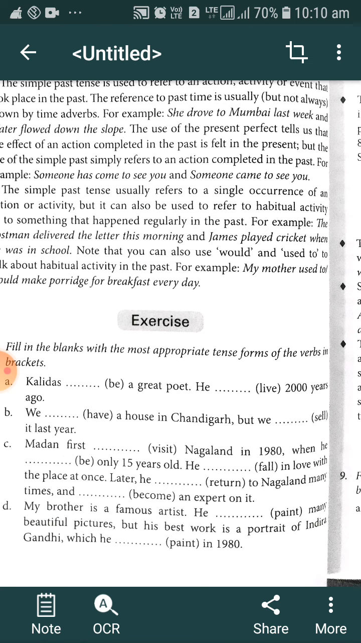The second thing you must keep in mind is that when we are interested in that particular action that happened in the past, and we are not interested in the effect of that action at the present moment, in such cases we have to use simple past tense. When we are interested in the relevance, the effect of the past action at the present moment, in such cases we have to use present perfect tense. And the third thing is that we can use simple past tense to describe our daily habit in the past. Past habitual activity we can describe with the help of simple past tense.